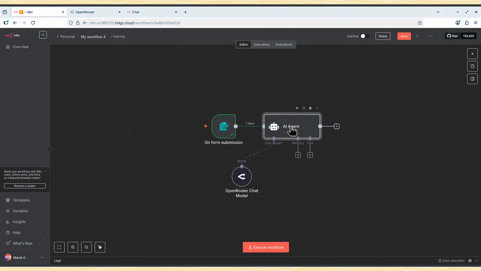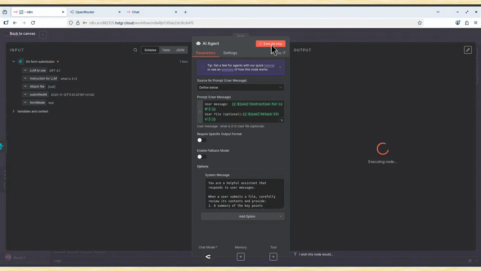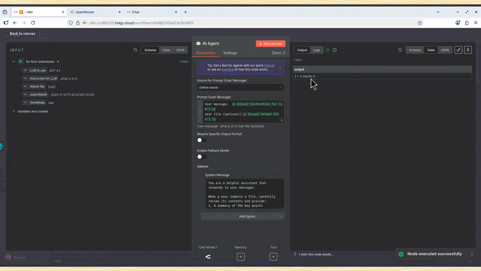If we go to AI agent, I can say execute step. Now it's executing the step. And the answer is 2+2 equals 4. Which is great. We've got the answer, but we've got the answer only here, yes? We want the answer back on our website. I want this answer here, in my form. I don't want it locally here only, yes? I want this answer to be fed back to my form.